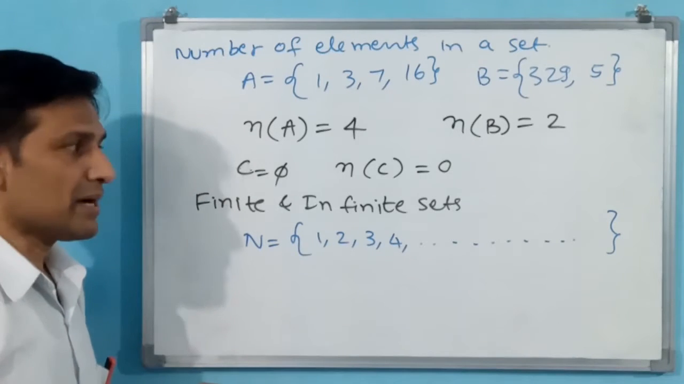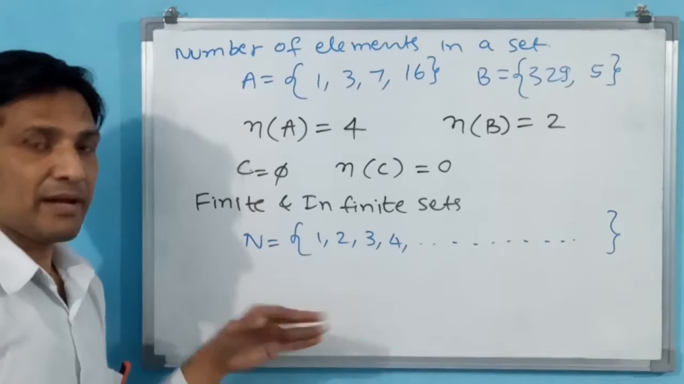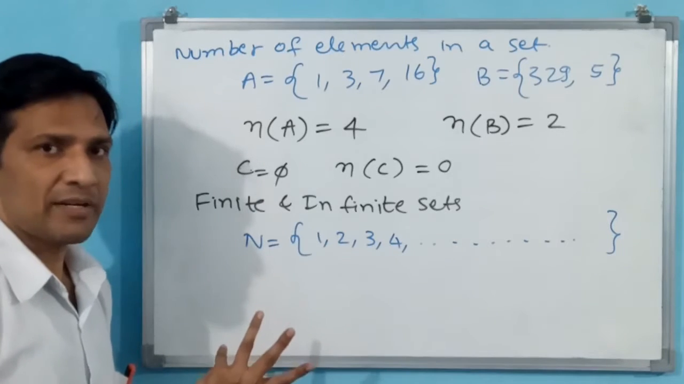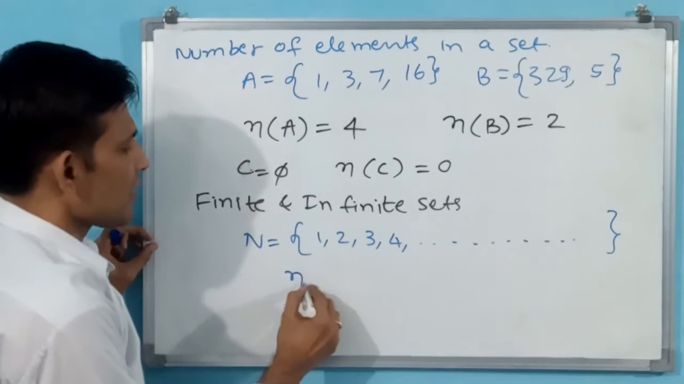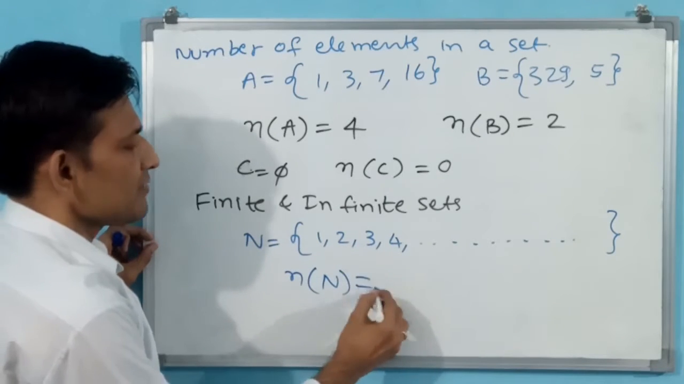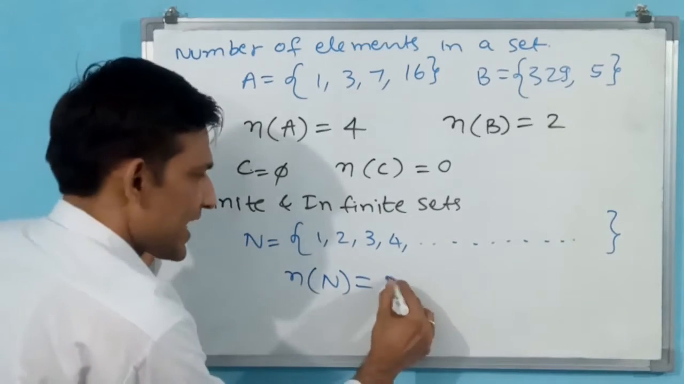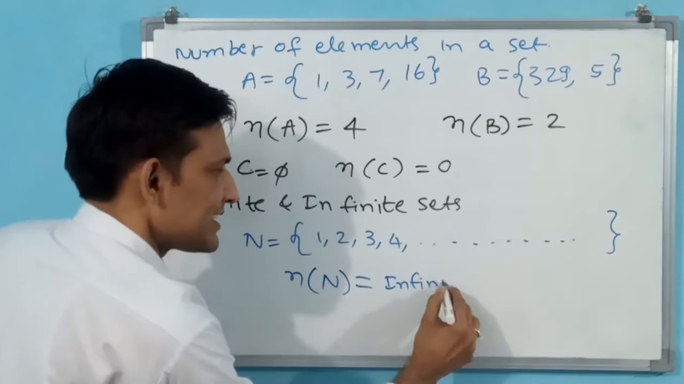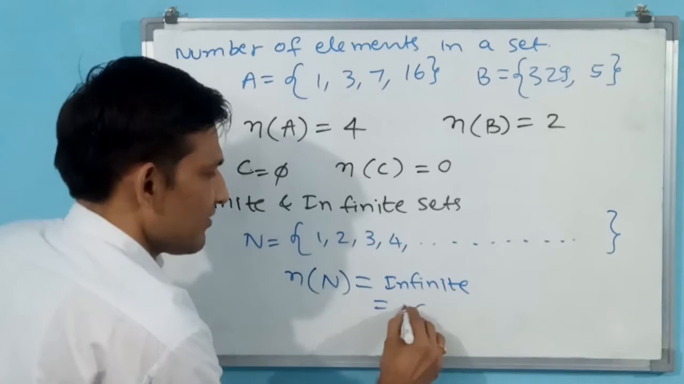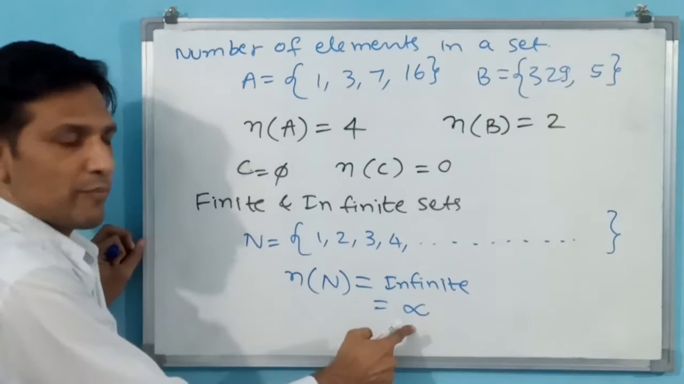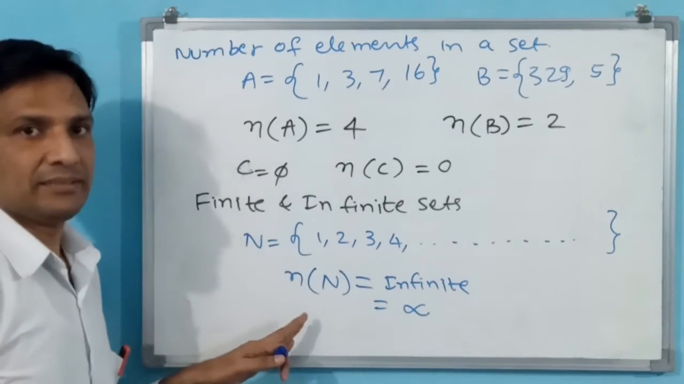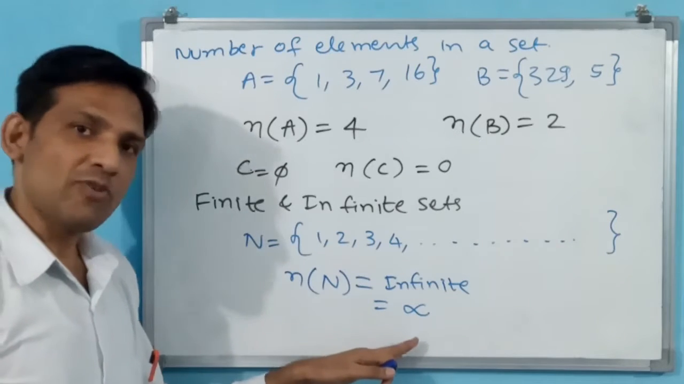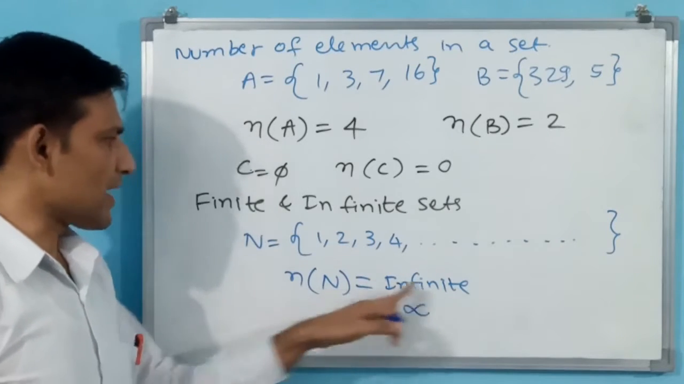Okay, infinite set. But for an infinite set, how are you going to represent the number of elements? You cannot represent the number of elements of an infinite set. If I say n of N, how are you representing it, n(N) is equal to how? You have to write either infinite or infinity. But normally don't write infinity, they write infinite. I am talking about sets. Okay. In some other area you have to write infinity. But here you have to write infinite.